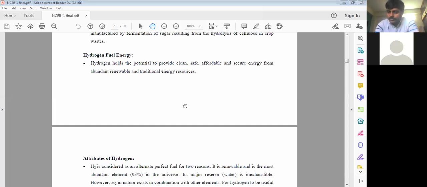In the electrolysis process, we use water as a resource. From water itself, it is converted into hydrogen and oxygen. That's why we say that hydrogen is a secondary resource, because it was generated from the primary energy resource of water here, right? This comes under these categories.